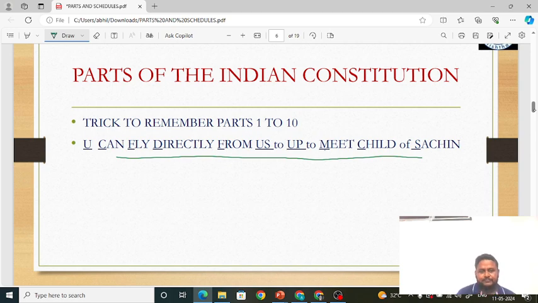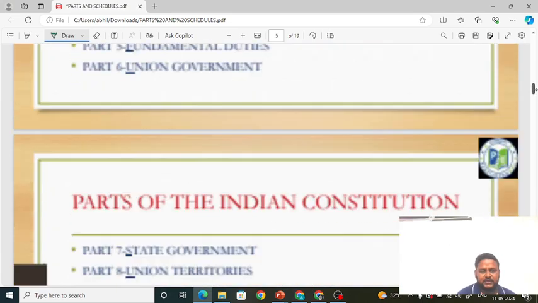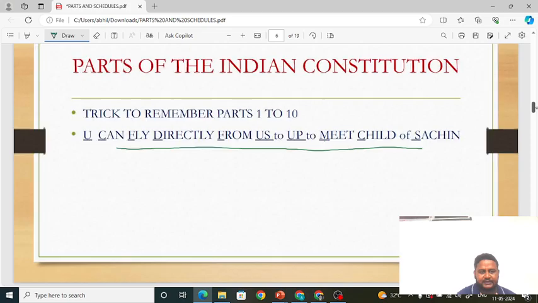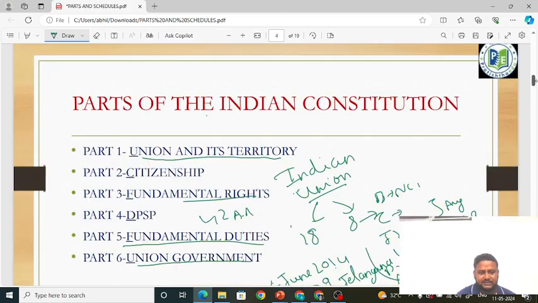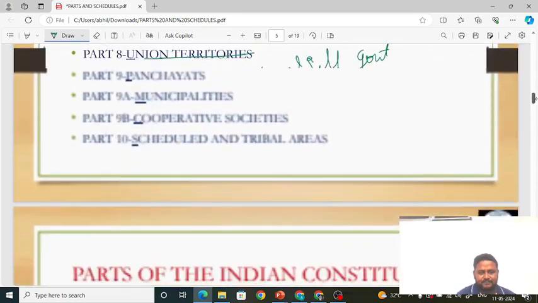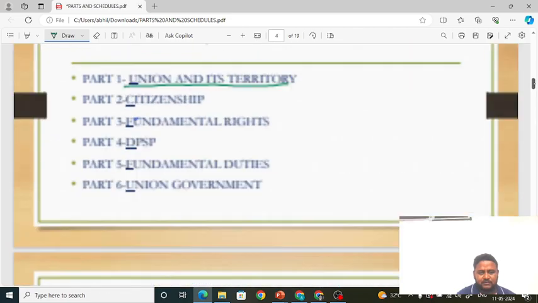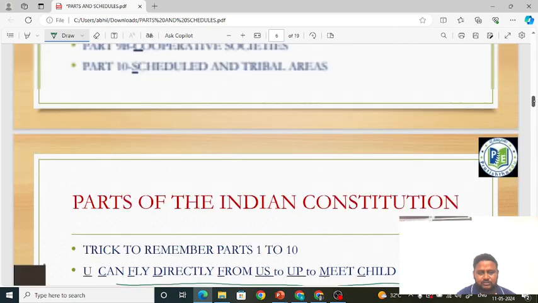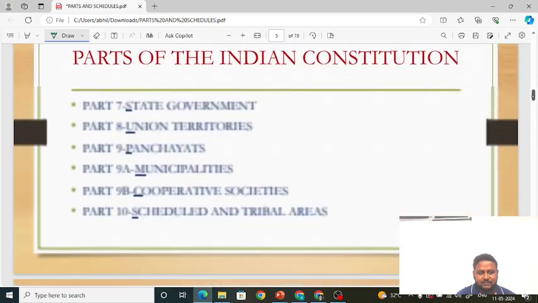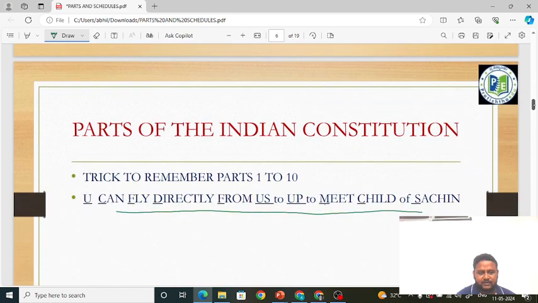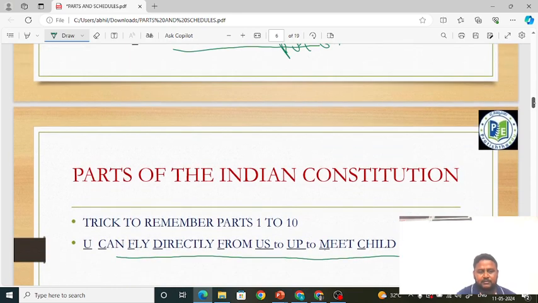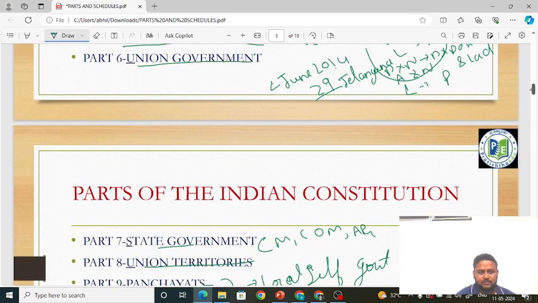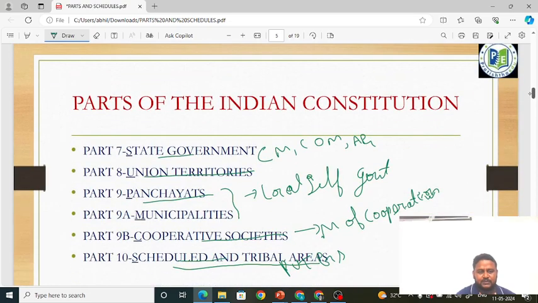Okay, fine. So how can we relate this? See, U talks about Union and its territory, and C in can talks about citizenship, and similarly F in fly talks about fundamental rights, and similarly D in directly talks about what? DPSPs. And F talks about fundamental duties. And U talks about what? Union government. S talks about state government.